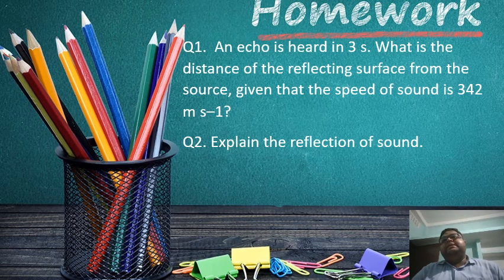You need to find the distance when the speed of sound is given as 342 meters per second. This is your first homework. Your second homework is that you need to explain the reflection of sound.